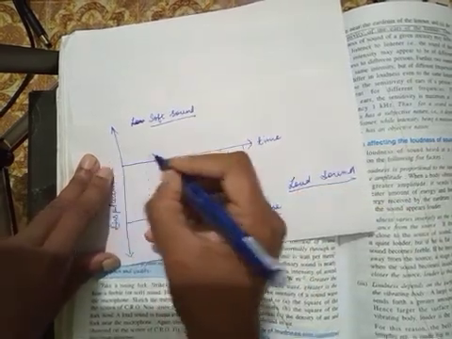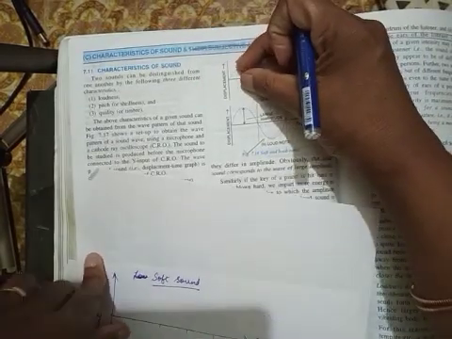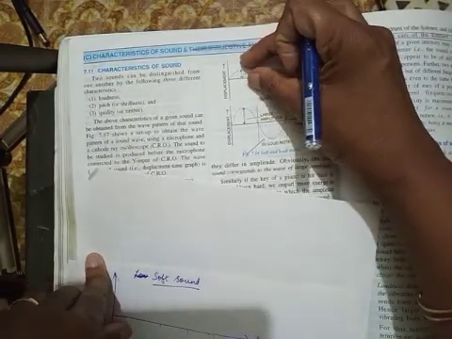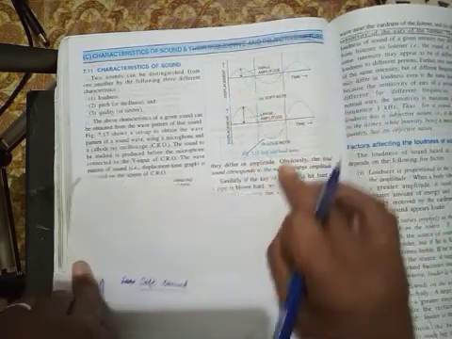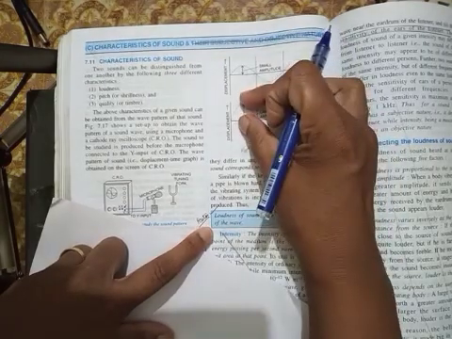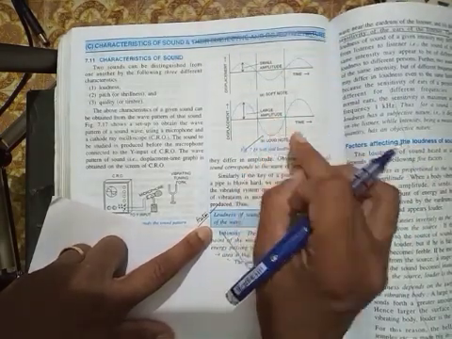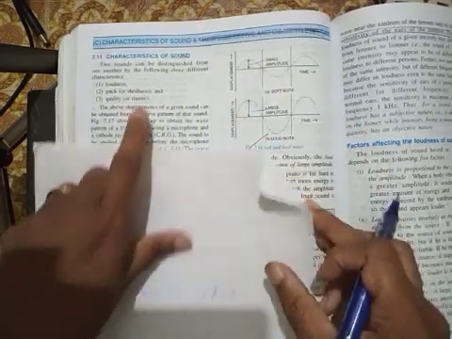Now amplitude is the maximum displacement from the mean position. So loudness depends on amplitude. More the amplitude, more will be the loudness. So a loud sound will have a larger amplitude and a soft note will have a small amplitude.